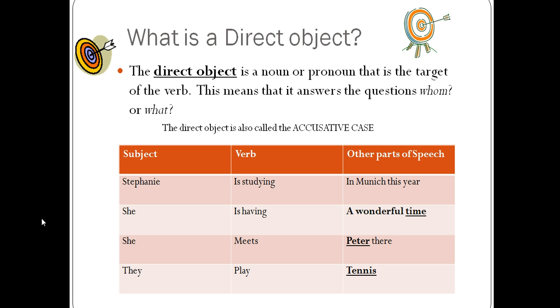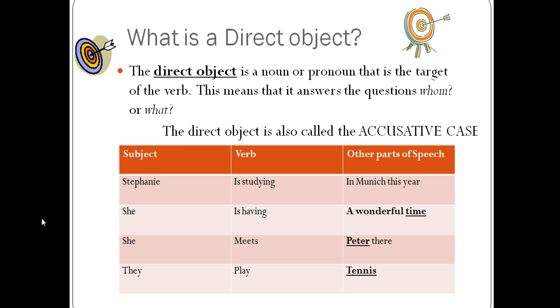So for example, in a sentence, I have the pen, ask yourself, whom or what do I have? The pen. The pen is the target of the verb and therefore the direct object because it answers the questions whom or what. The direct object is also called the accusative case, and this is important because I will refer to it as the accusative case throughout the school year.